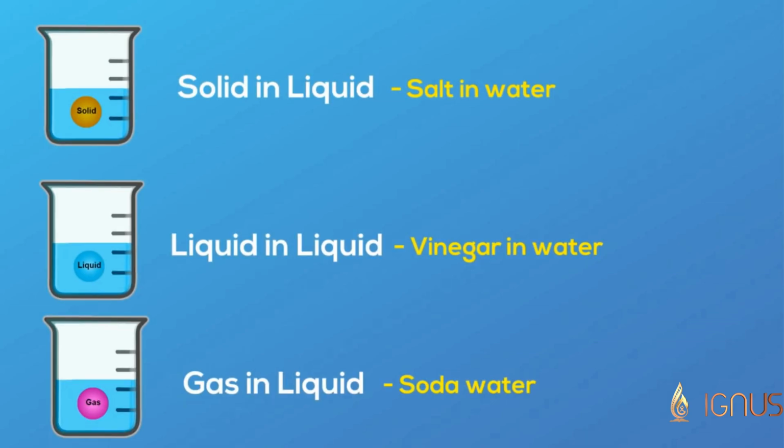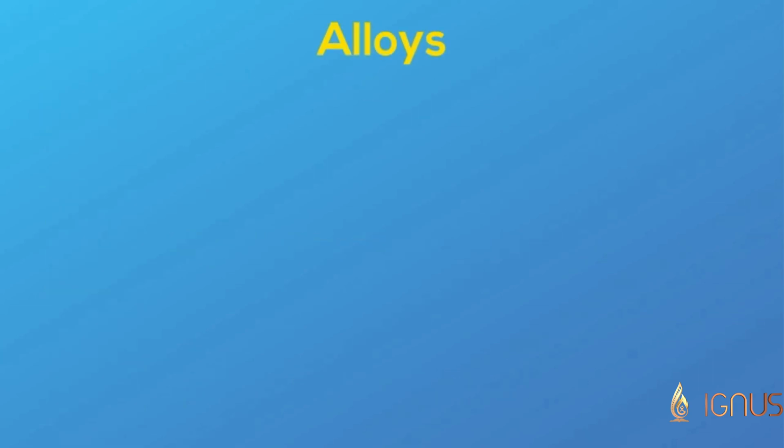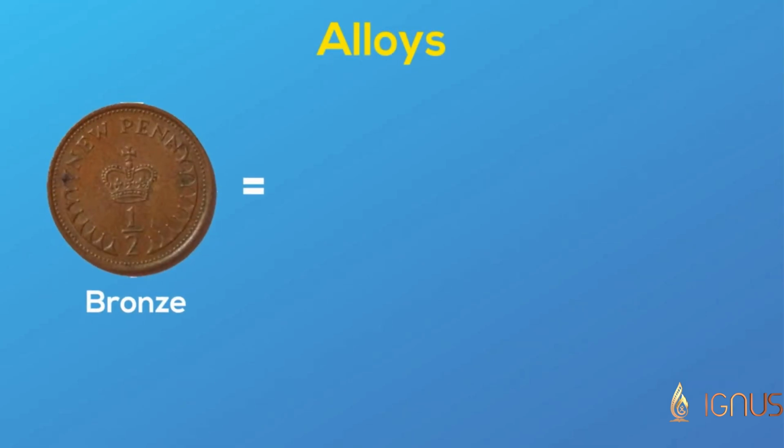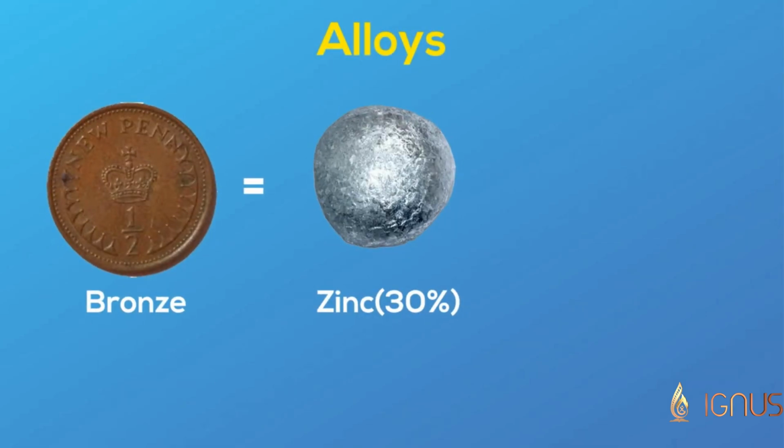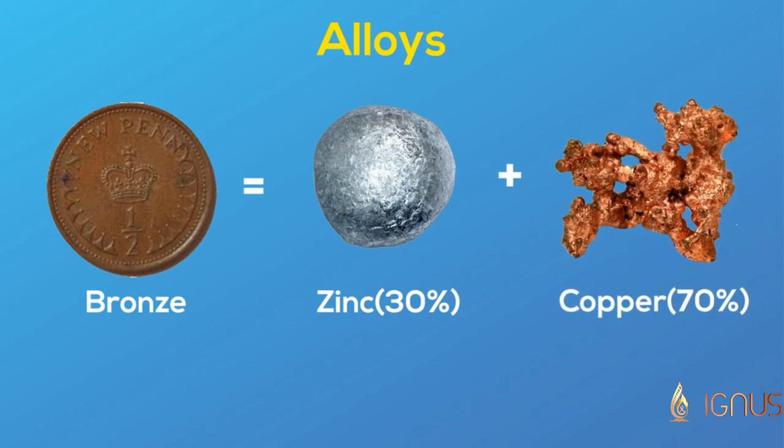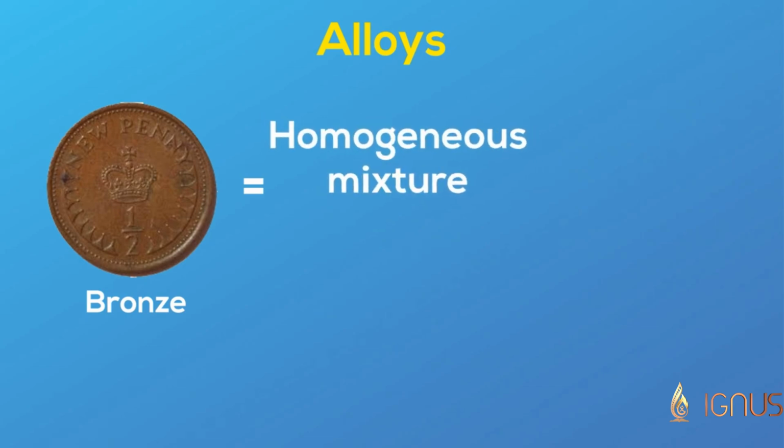Alloys are mixtures of two or more metals, or a metal and a non-metal. Example, bronze. It is 30% zinc and 70% copper. It shows properties of both copper and zinc. Alloys are homogeneous mixtures and sometimes referred to as solid solutions.